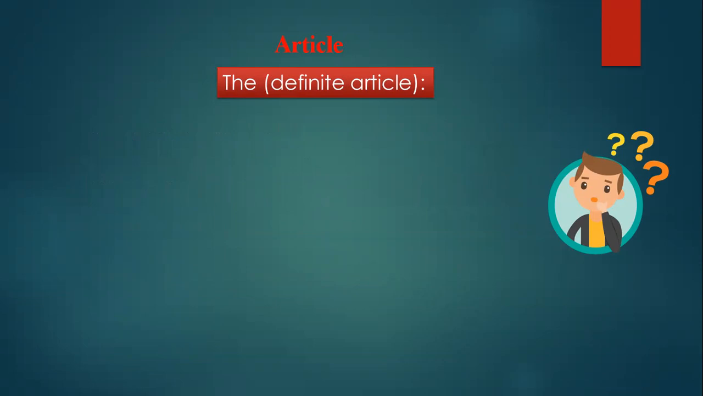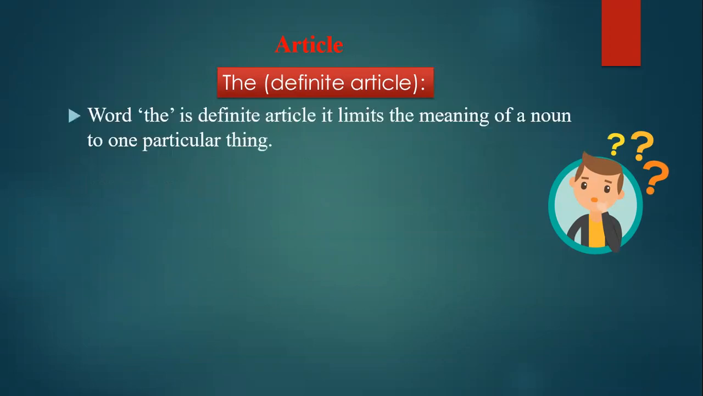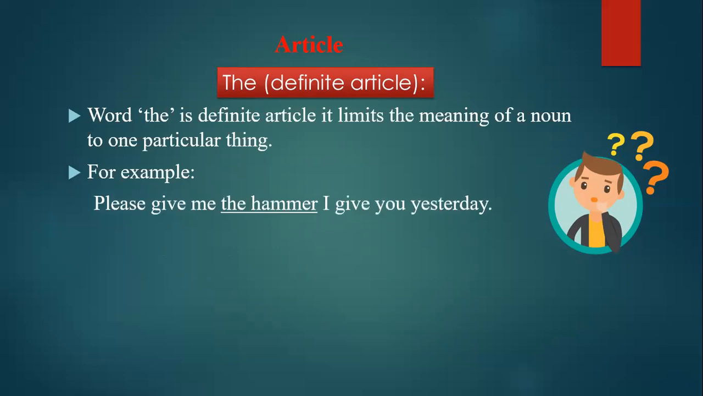Now come to the definite articles. The word the is the definite article. It limits the meaning of a noun to one particular thing. For example, please give me the hammer I gave you yesterday. Okay. So here we are talking particularly about the hammer we gave yesterday. No other hammer. Okay. The same hammer which we gave yesterday. This is why we are using article the.